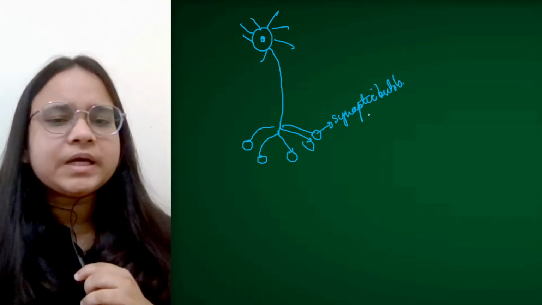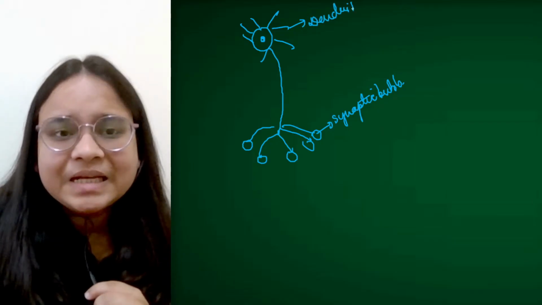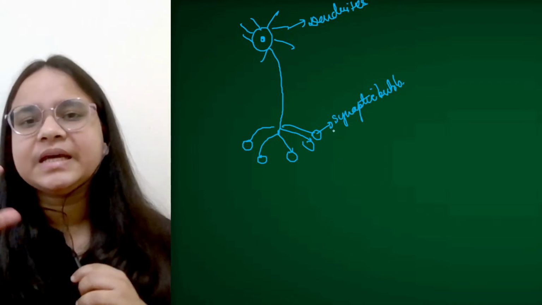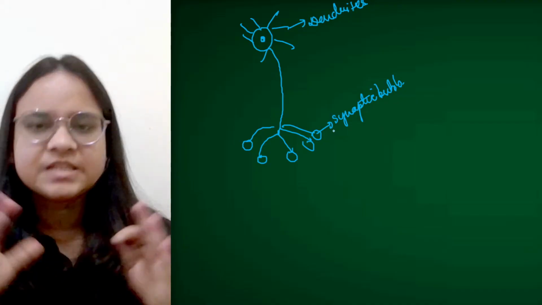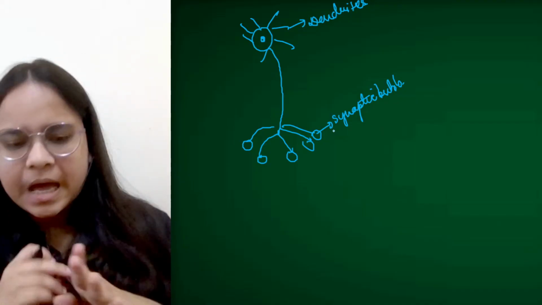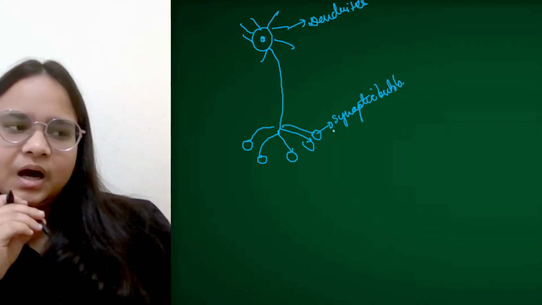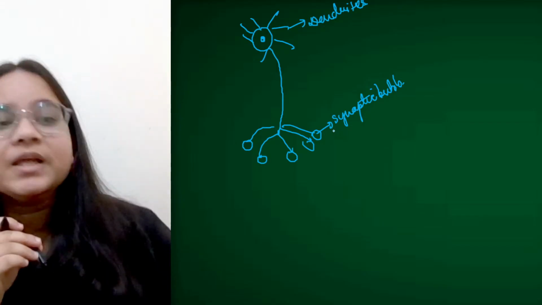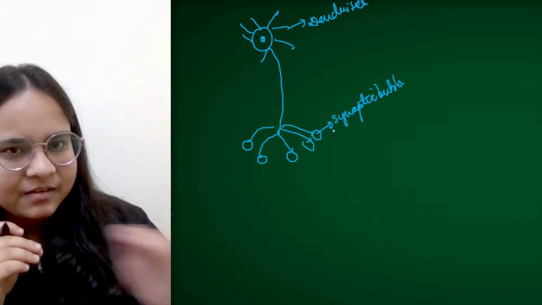Now what happens is these dendrites actually receive the stimulus. So what is stimulus? Stimulus is any change in your environment. Any change in your environment. Suppose I am standing fine, and suddenly my hand touches a hot cup of coffee, then obviously I will not keep holding it, I will remove my hand. I will remove my hand away from that.